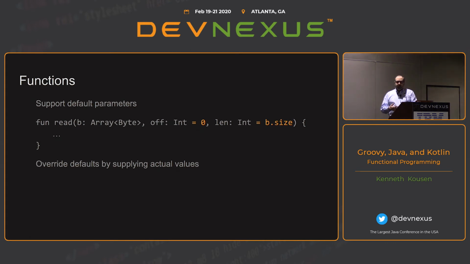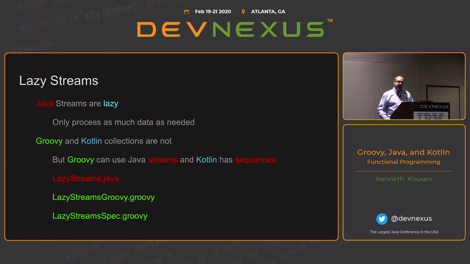The idea of default parameters and named arguments, invoking things with named arguments, is something that pretty much every modern language has, just Java doesn't. And that really cuts down on the verbosity of a lot of these things. Really helps a lot. Now, looking at more functional features again, I want to demonstrate this lazy streams idea, and I have it here in Java.